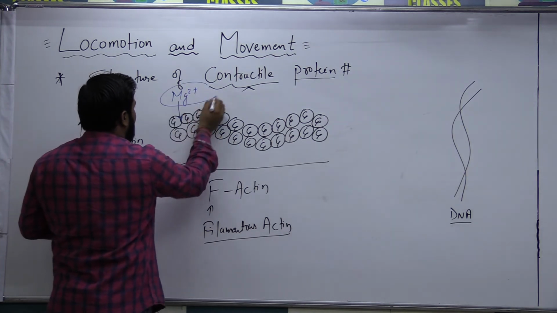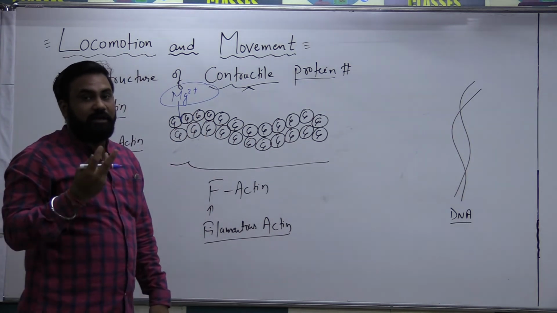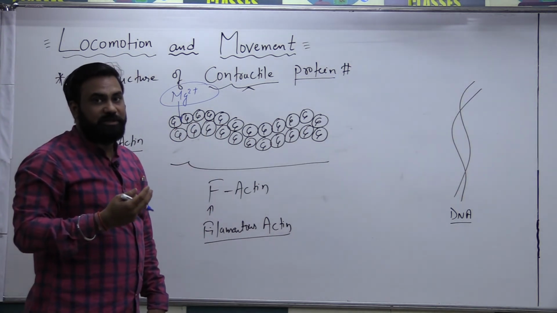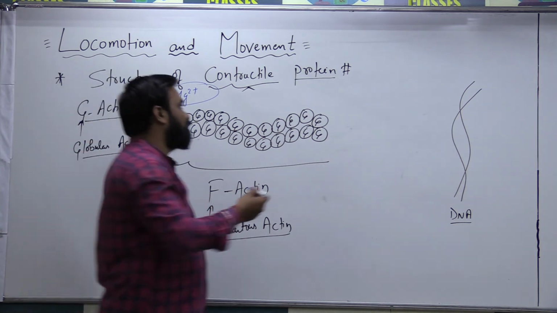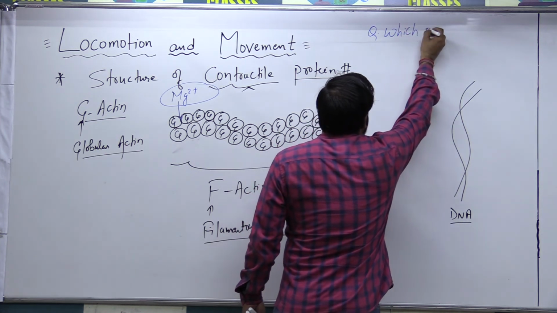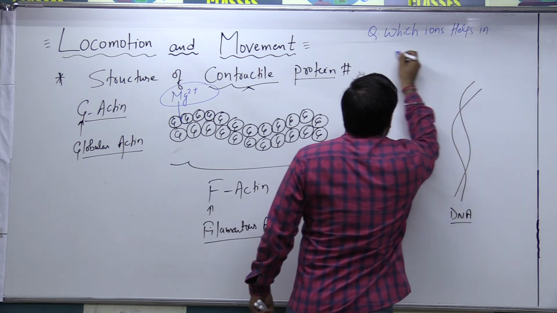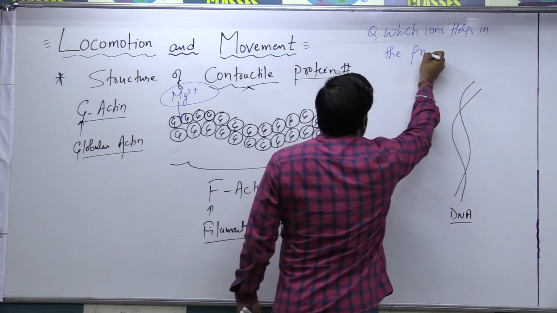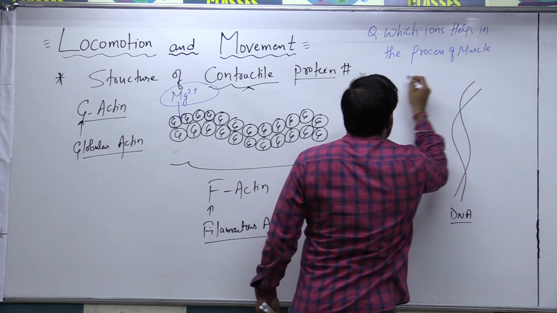In the NEET exam, you may be asked which ions help in the process of muscle contraction. Your answer must be calcium and magnesium ions. I am writing here one question: which ions help in the process of muscle contraction?